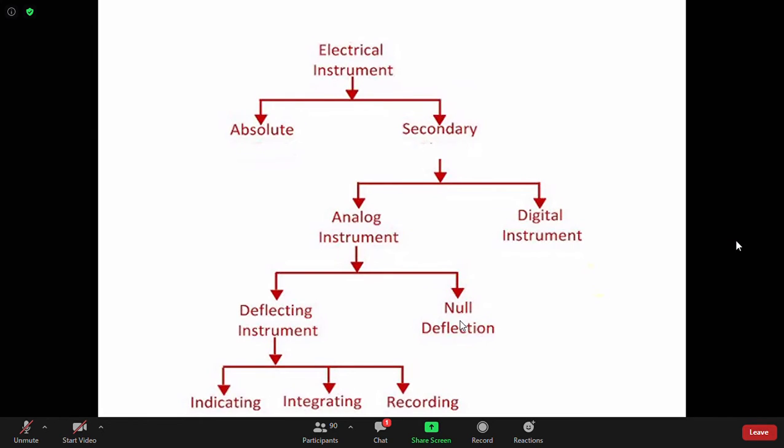Now the thing is, the null deflection you have heard of in the Wheatstone bridge. In the Wheatstone bridge, how do you find out the value of the unknown resistance? The method is that you just balance the bridge. And how do you know your bridge is balanced? There exists one galvanometer that will show null, and those types of measurement are also required.